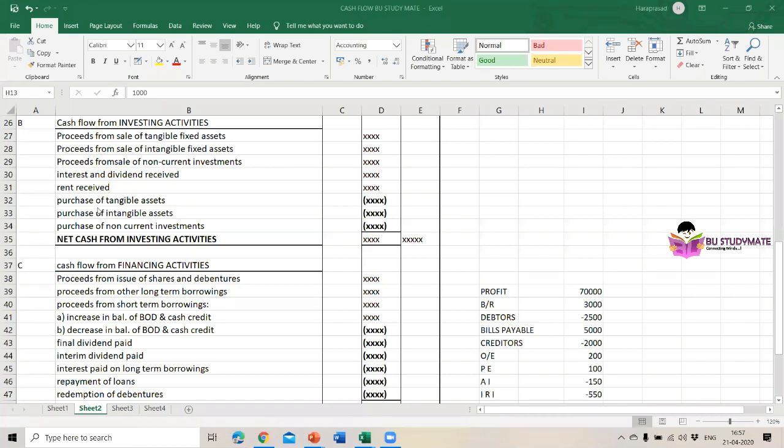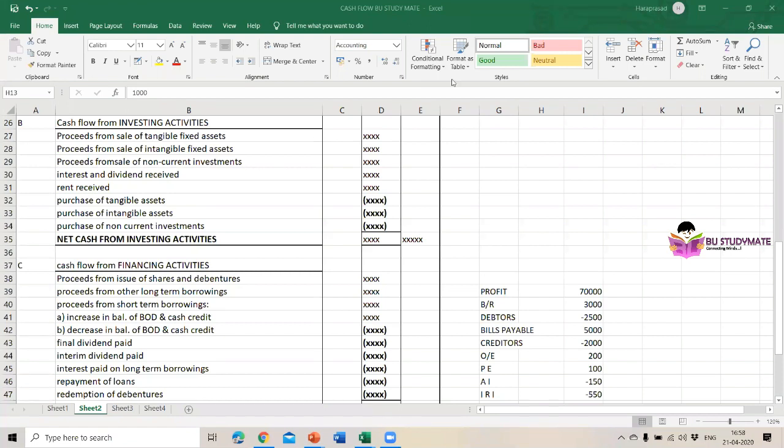Then purchase of tangible assets, we need to deduct. Why we need to deduct is while we are purchasing the tangible assets, we are giving the cash. Then cash is going out, cash outflow. So we need to deduct the value. Then purchase of intangible assets. Then purchase of non-current investments. Then when we add and subtract, we'll get the net cash from investing activities.